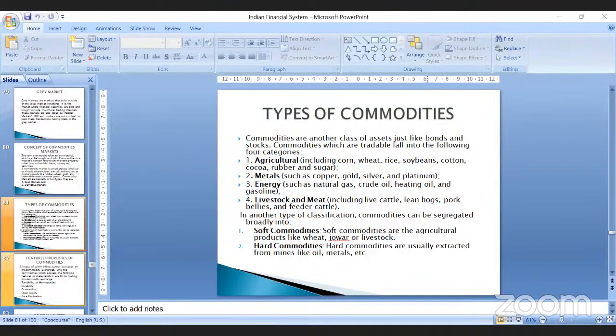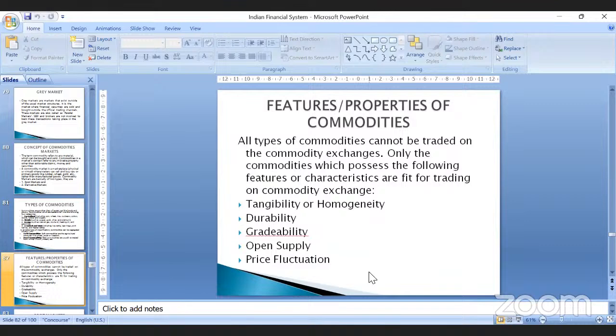Now, whenever we are talking about the commodities market, what are the features or characteristic properties of commodities? All commodities cannot be traded on commodity exchanges, because some commodities are fungible. That is, you can identify them into individual units. They have the characteristic of tangibility. That is, you can see, touch, feel them. But not all commodities are the same. So the important characteristic features for commodities which can be traded are, the first one, tangibility or homogeneity.